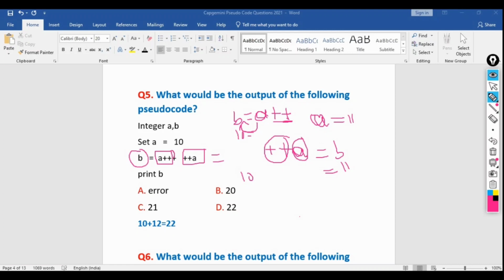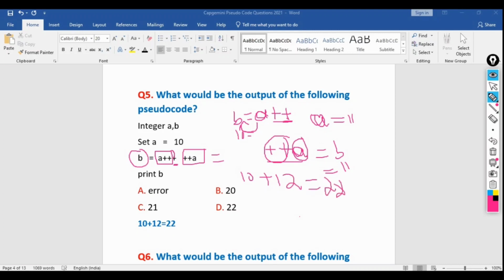And then this is the plus operator, we are adding these two values, then ++a. Previously it was 11. As we discussed earlier, in case of pre-increment operator, the increment will be done first. So previously it was 11 and plus 1, that means 12. So 10 plus 12, so what will be happening? 22.